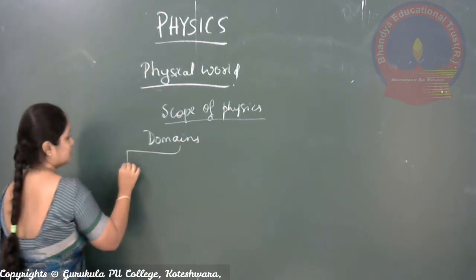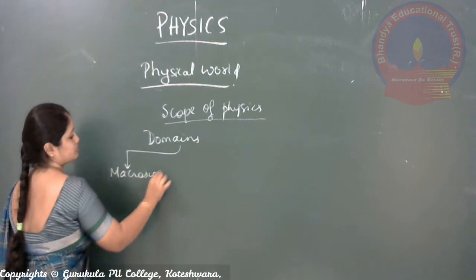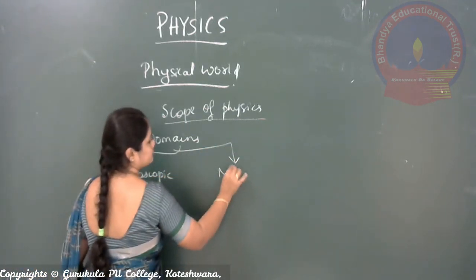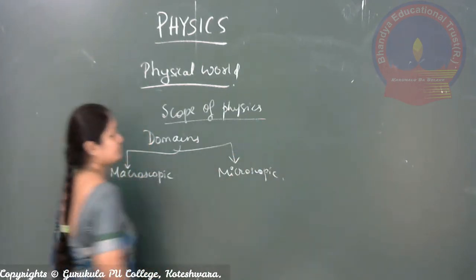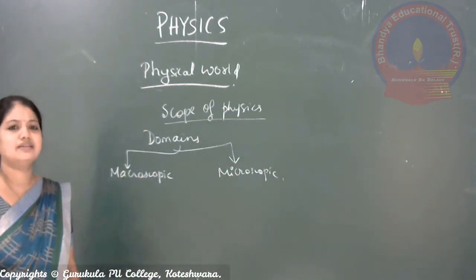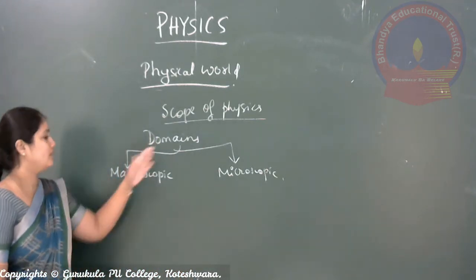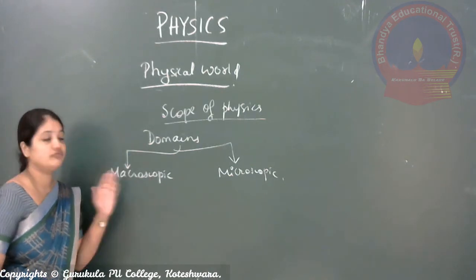We have the macroscopic and the other one is the microscopic. What do you mean by microscopic and macroscopic domains? Let us see each of them individually. The word itself will tell you.